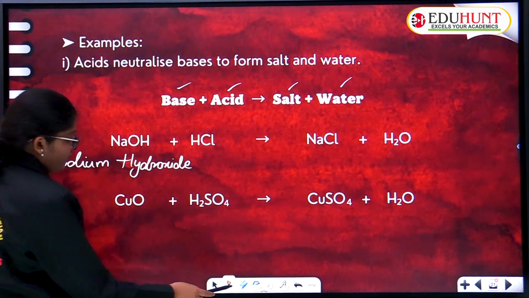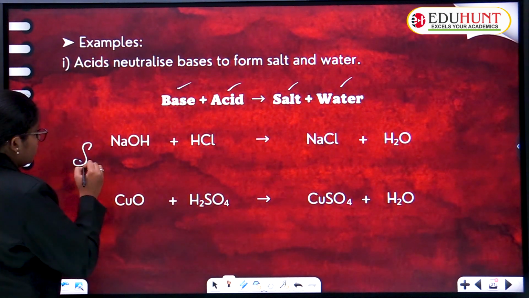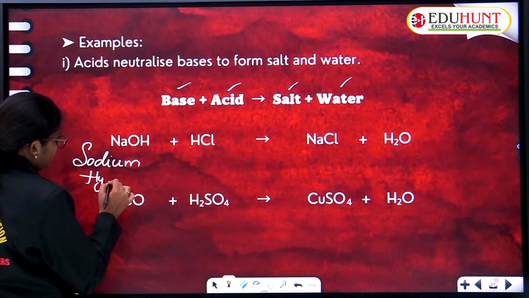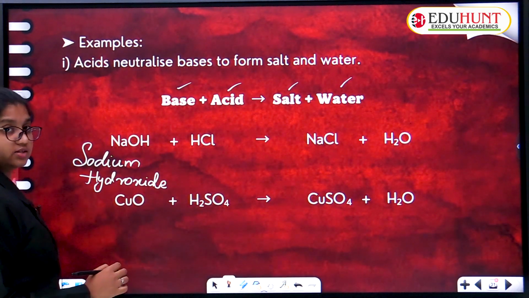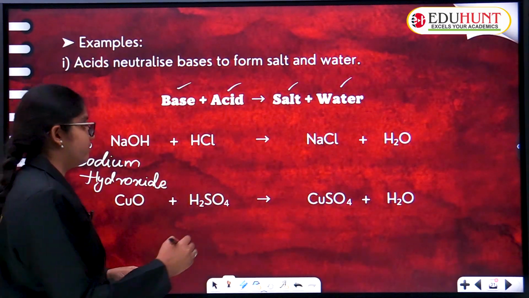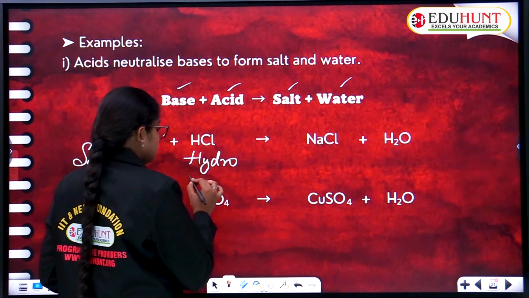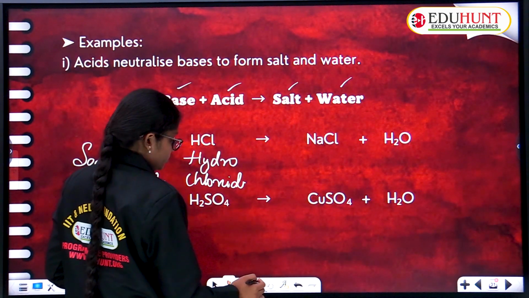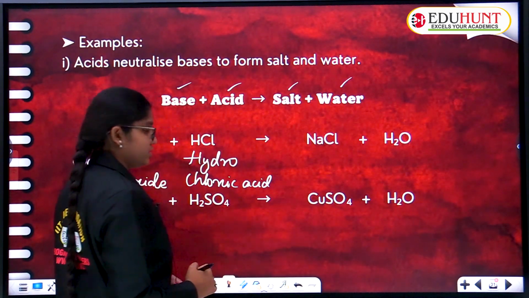Okay, I'll write somewhat close. Sodium hydroxide. When sodium hydroxide reacts with HCl, which is hydrochloric acid, also called hydrogen chloride, it gives rise to salt and water.